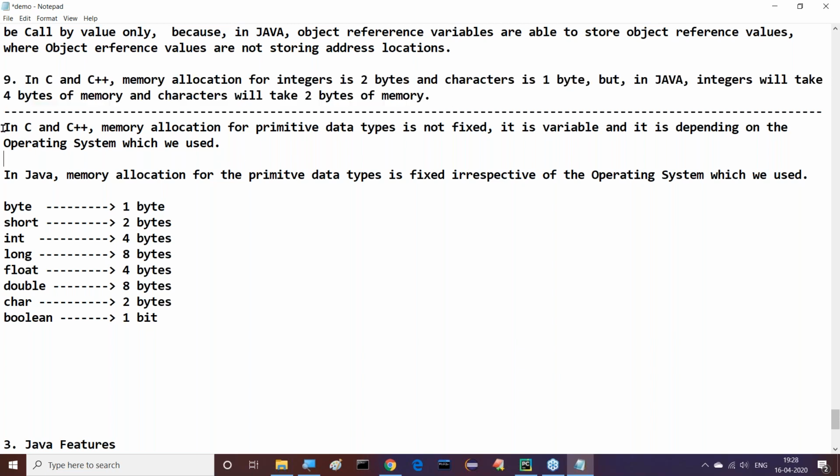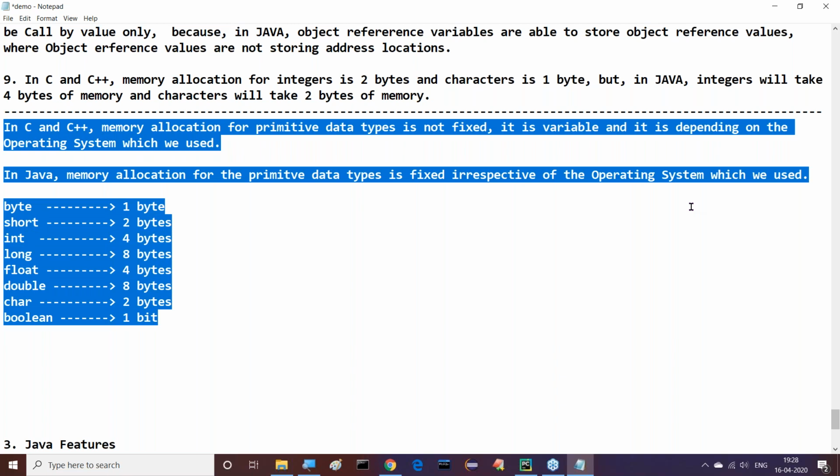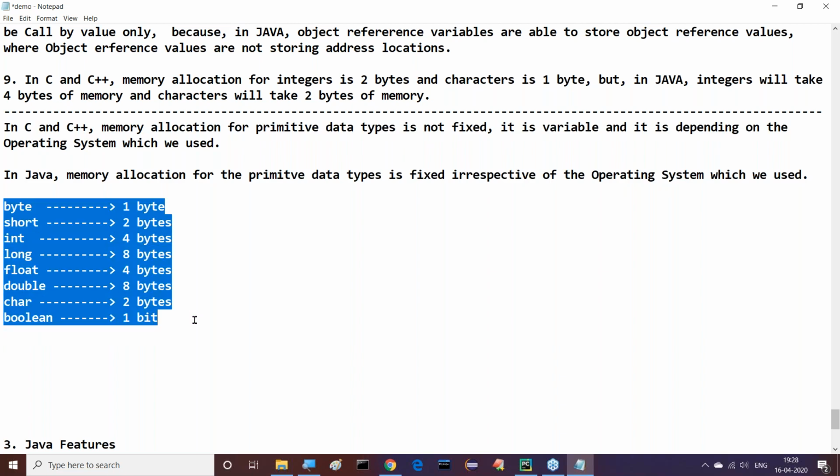But reality is which one here? Memory allocation is varied from one operating system to another operating system. It is not fixed. But in the case of Java, it is fixed. Observe this clearly. So, guys, understand it?